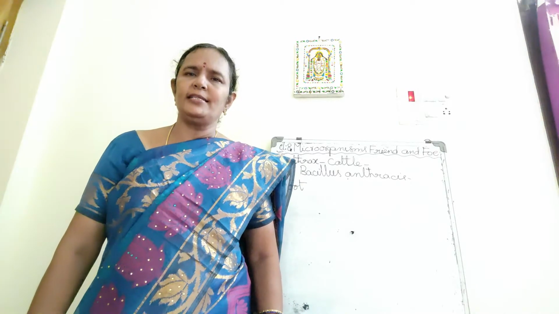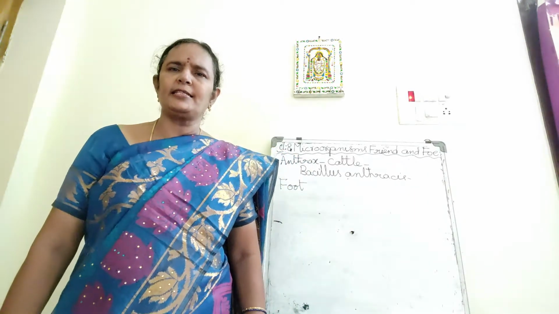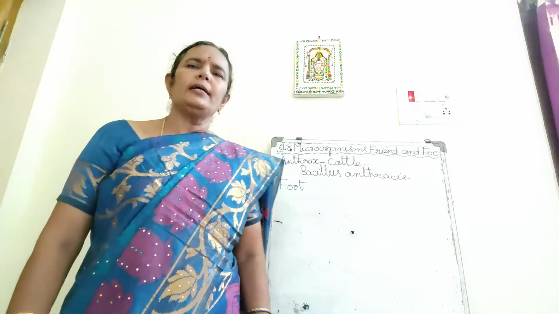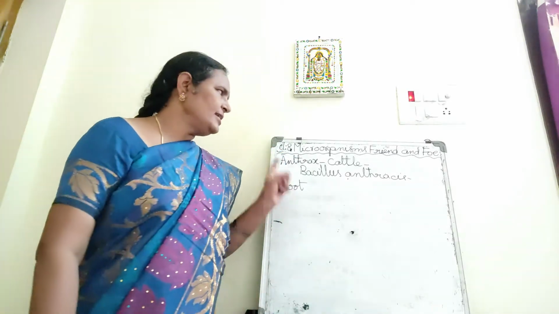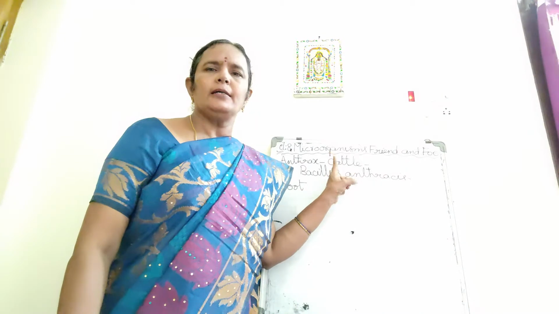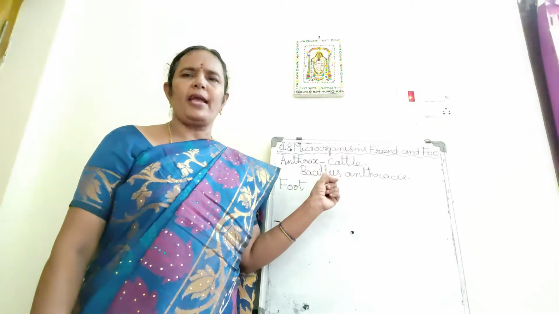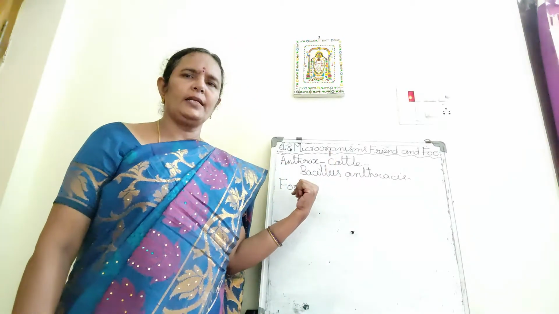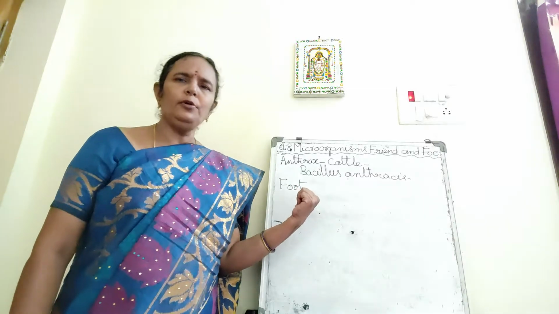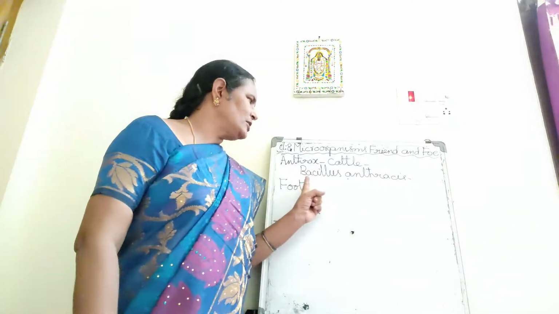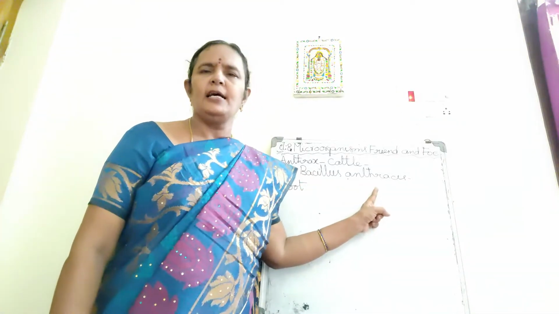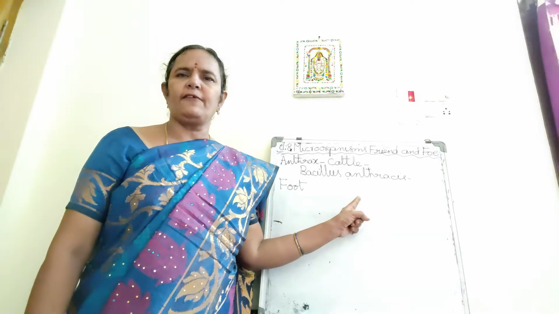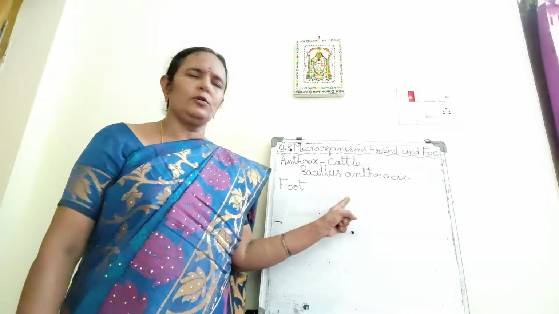Coming to the animal diseases, animals also get diseases. There is a bacterium called Bacillus anthracis discovered by Robert Koch. It causes a disease called anthrax in cattle. This disease can be transmitted from cattle to human beings. Anthrax disease is caused by Bacillus anthracis, which was discovered by Robert Koch.